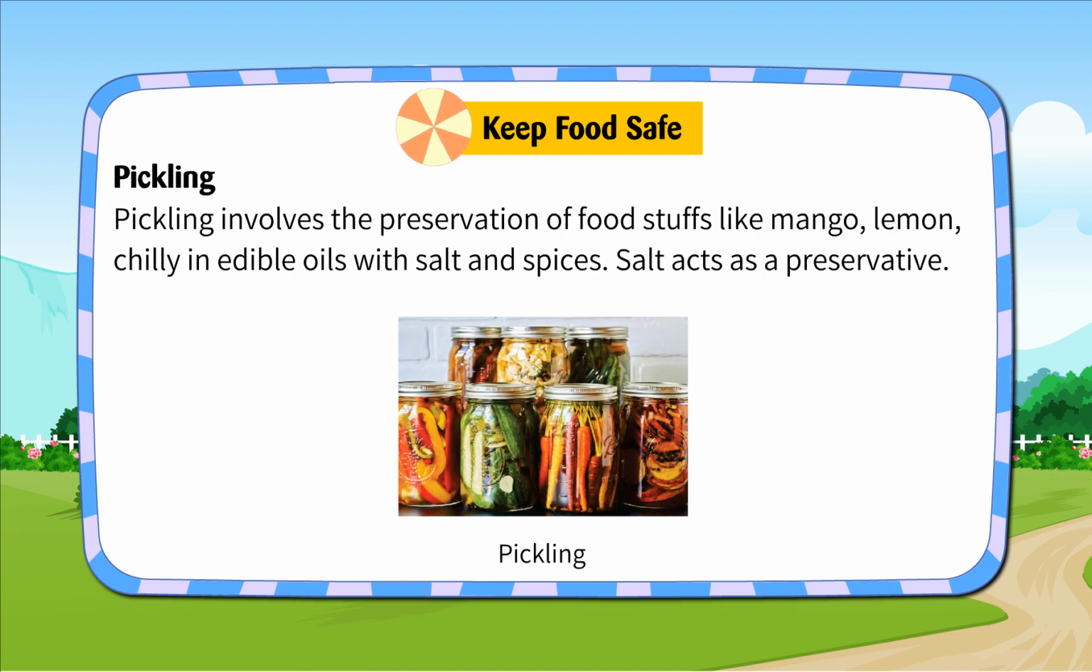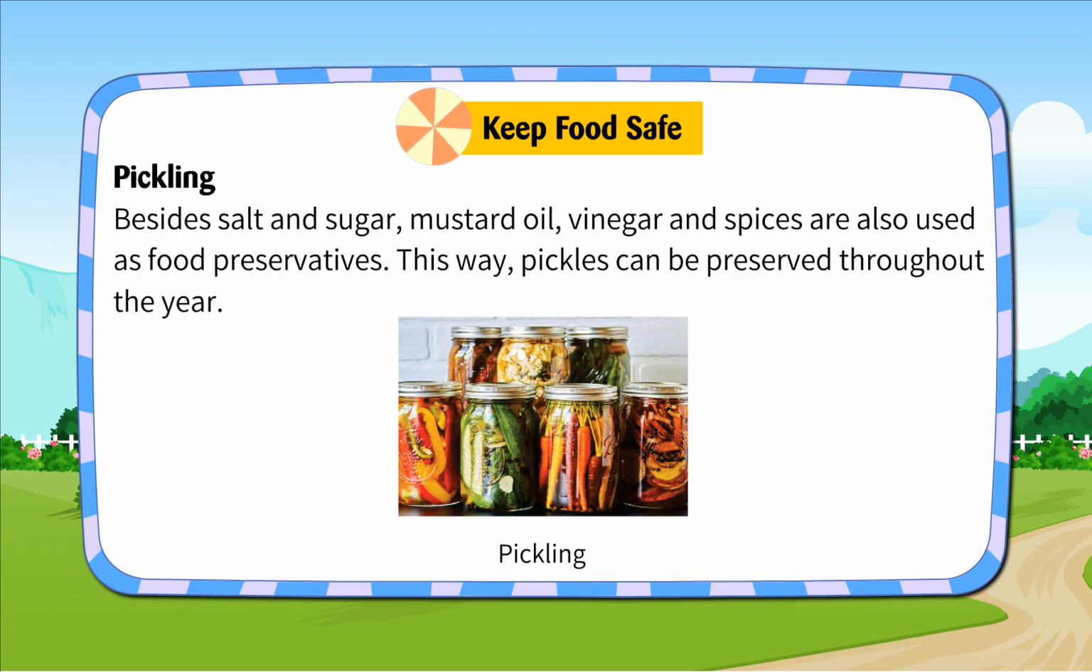Pickling. Pickling involves the preservation of foodstuffs like mango, lemon, chili in edible oils with salt and spices. Salt acts as a preservative. Besides salt and sugar, mustard oil, vinegar and spices are also used as food preservatives. This way pickles can be preserved throughout the year.